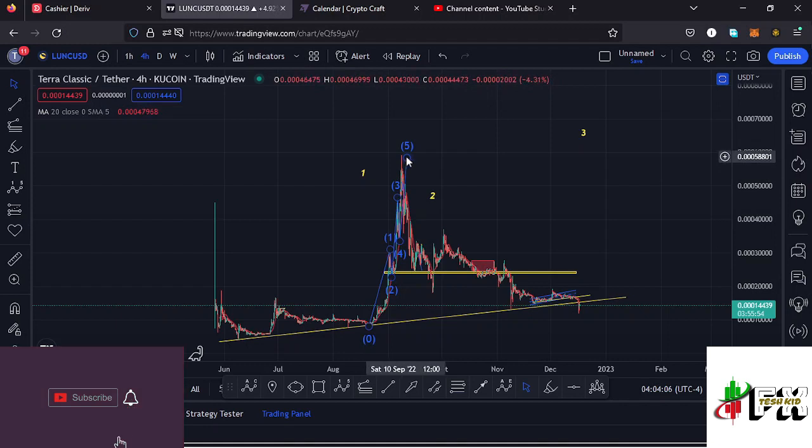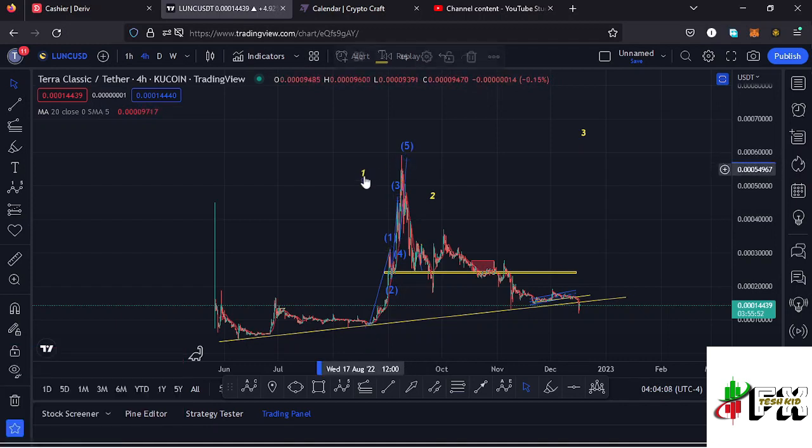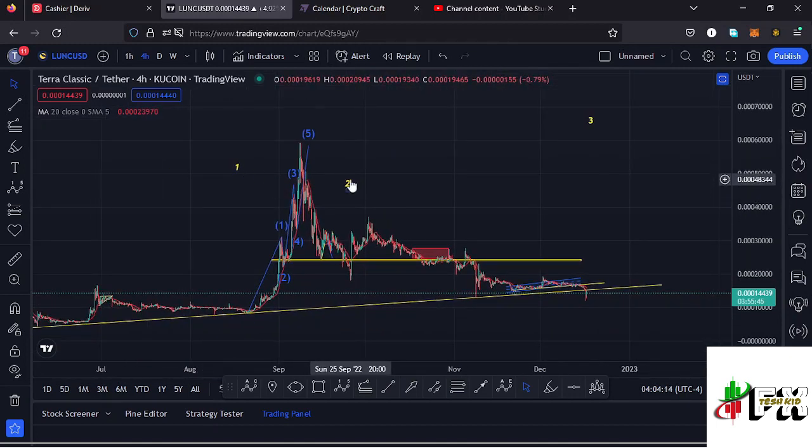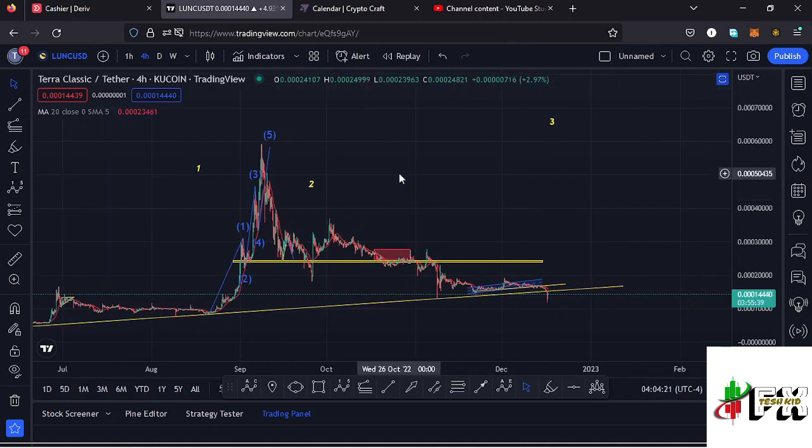And in that movement, Lunc had been obeying the Elliot wave structures, having this fractal wave in blue over here, having the wave 5 completing the formation of a higher Elliot wave count 1 to the upside. And after seeing the formation of a higher Elliot wave count 1, whatever we expect next is a bit of a corrective structure over here in the formation of a higher Elliot wave count 2, and that is what you have been seeing over here.